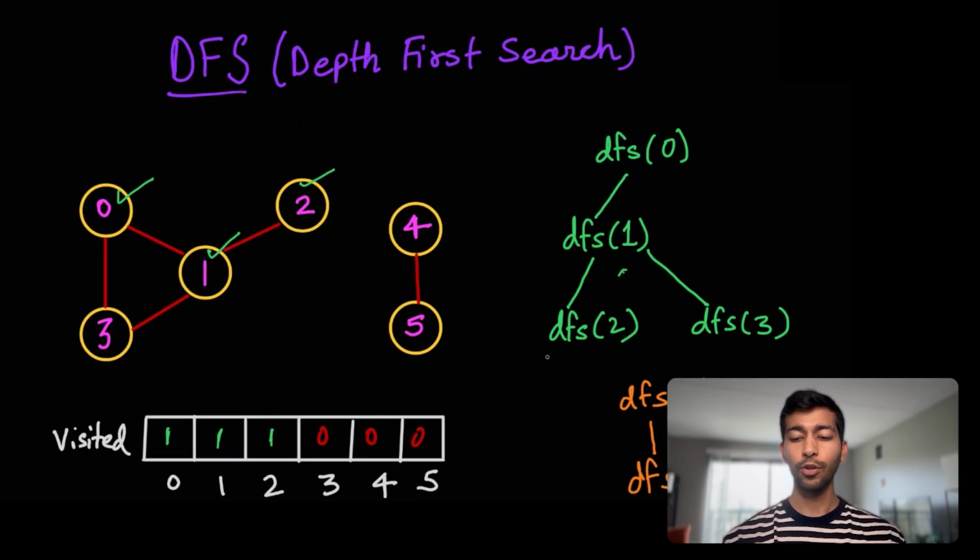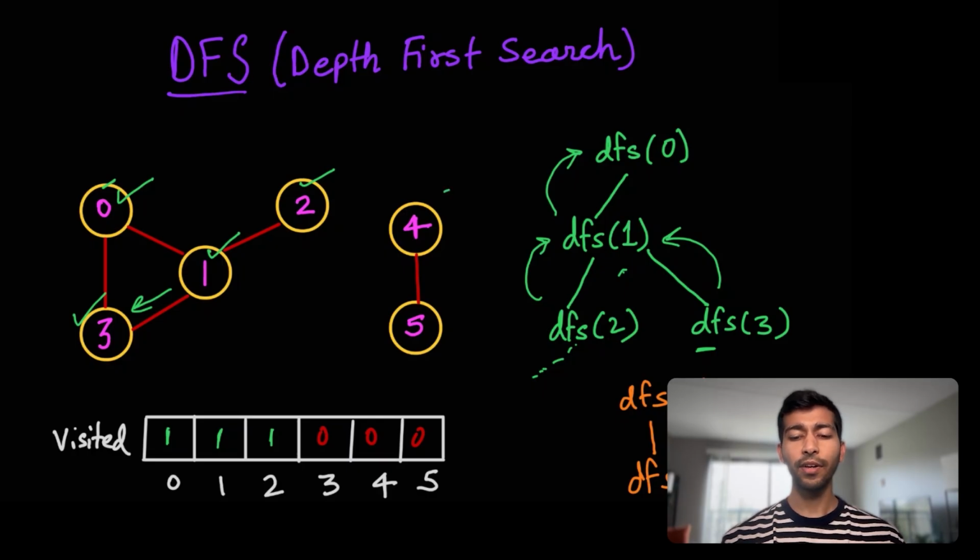Now if you see, 2 doesn't have any neighbors that are not visited. So that is why we can't go anywhere from here. That is why we come back to the first node and then see what are the other neighbors. In this case, 1 had a neighbor, 3, here. So that is why we went on to 3 and marked that as visited. So basically calling DFS 3. But did you notice one particular thing here?